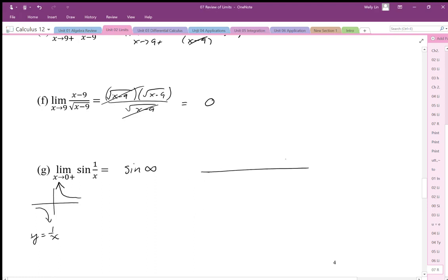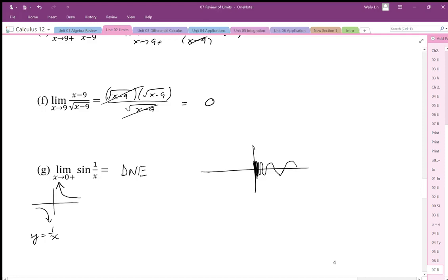Here's our sine graph. It's going to be going up and down, up and down, and then it just starts going up and down, up and down, up and down. And so what ends up happening is it doesn't actually focus in on one value. So we have to say that the limit does not exist. Okay, so in this case, the limit does not exist.